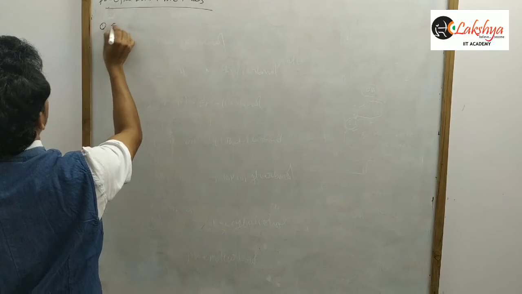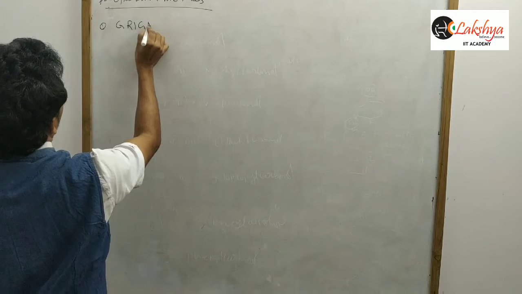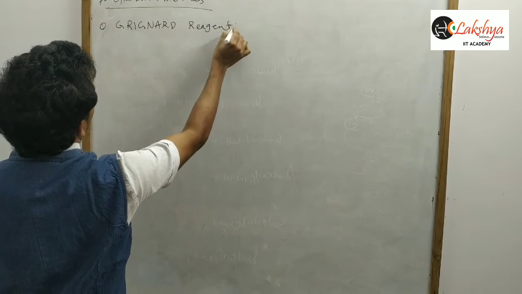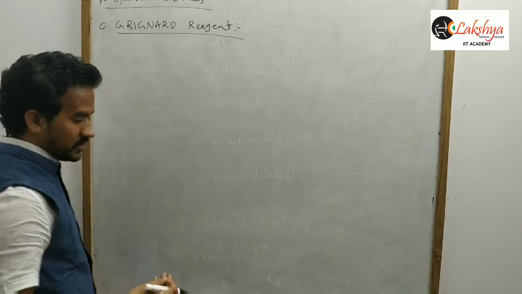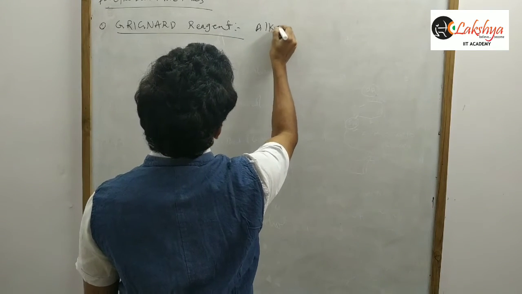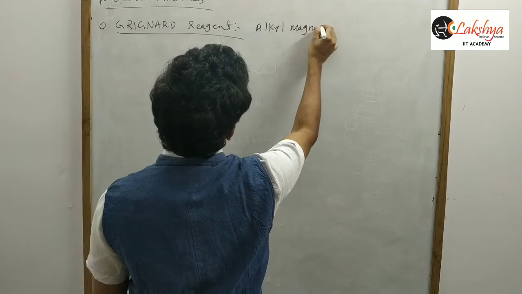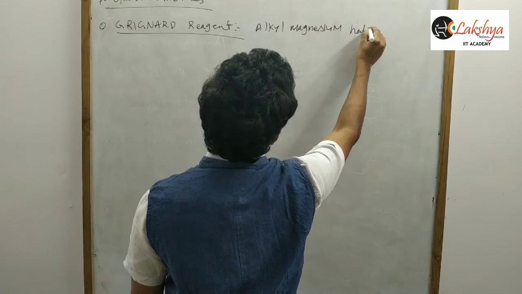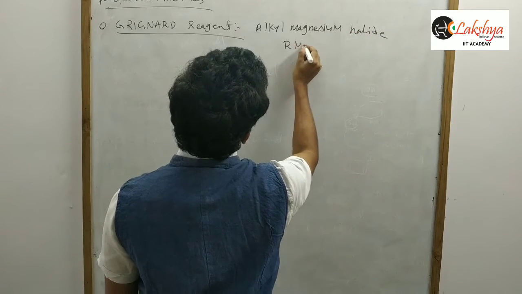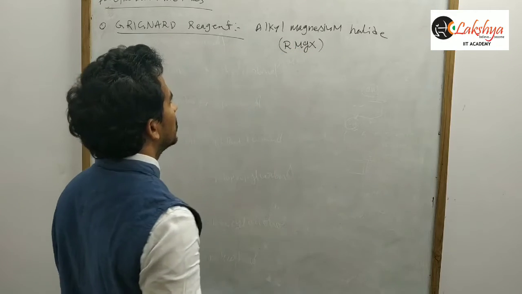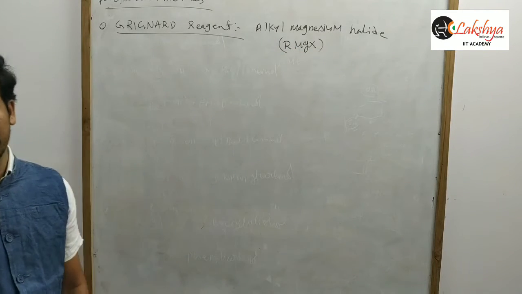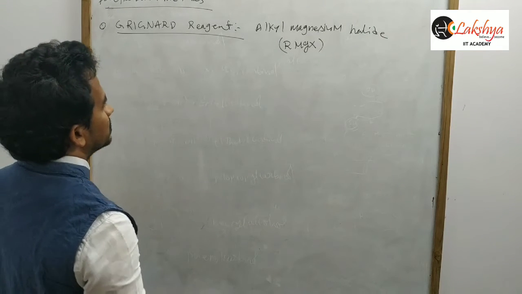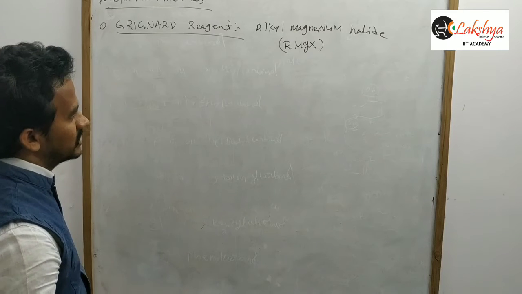So first, preparation methods of alcohols. The first one is the Grignard reagent. Grignard reagent is nothing but alkyl magnesium halide. Alkyl magnesium halide, simply represented as RMgX. Alkyl magnesium halide. That's it. So here that alkyl magnesium halide.